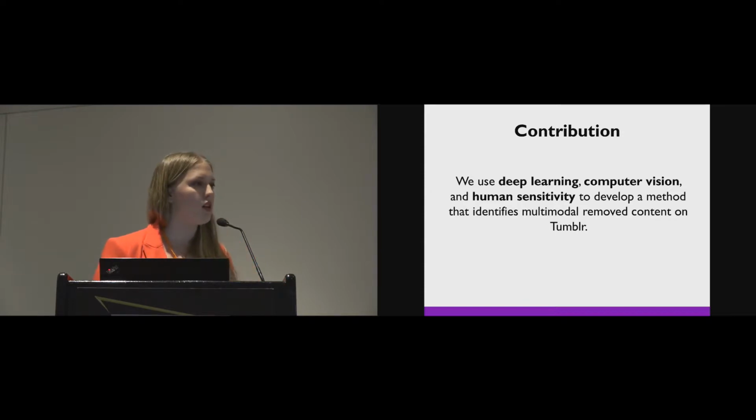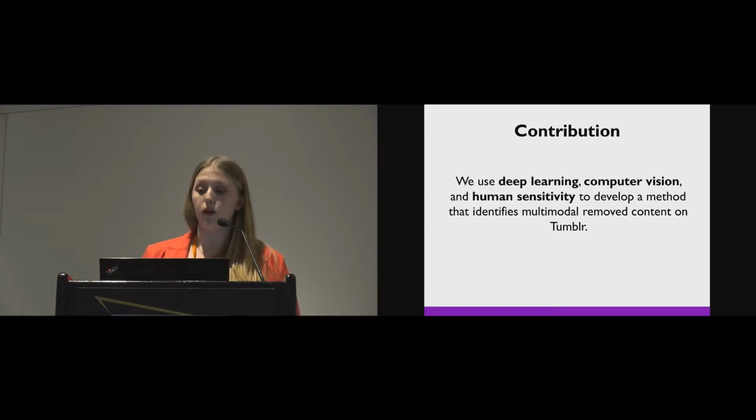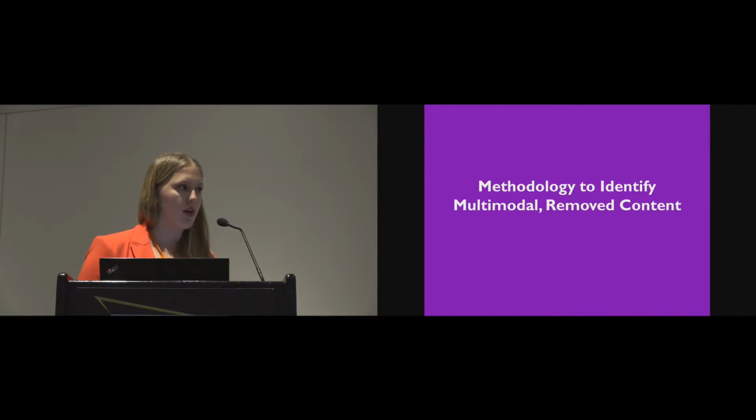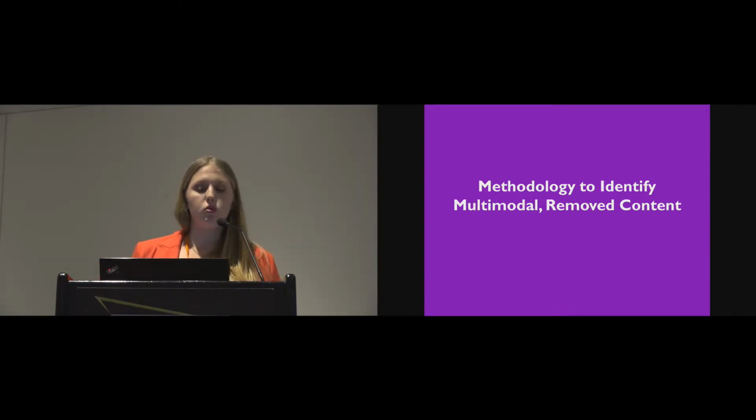Because of the complexity of this content and its sensitivity, we think that by bringing humans into the loop to facilitate and understand these algorithmic approaches, our algorithmic strategy is going to be bolstered by these human sensitivities and judgments in what can be a very complex content area. So today I'm going to walk you through the methodology that we adopted that pulls in humans in the loop to understand what kind of content might be removed from Tumblr for violating its community guidelines.